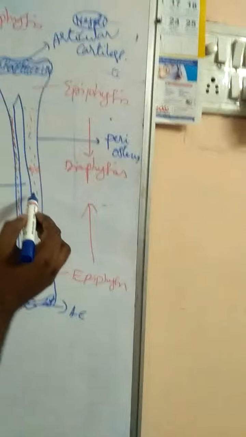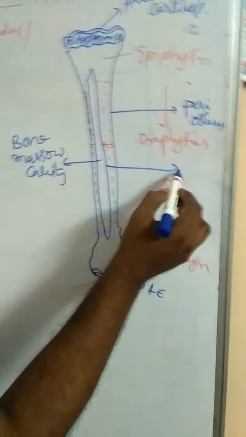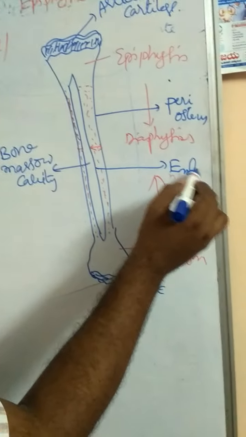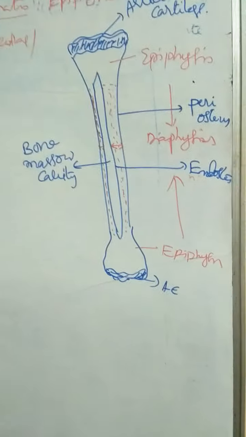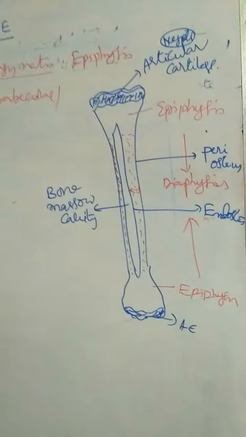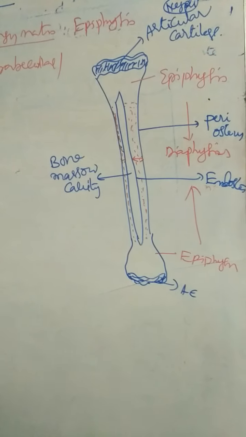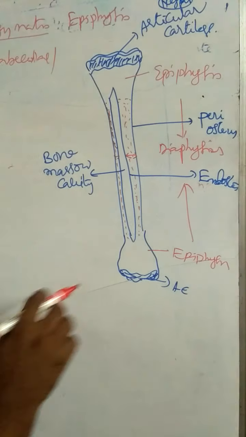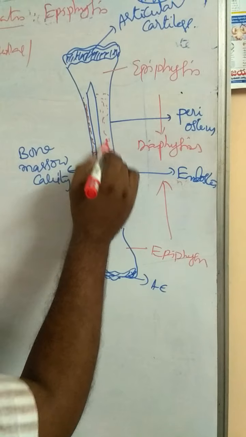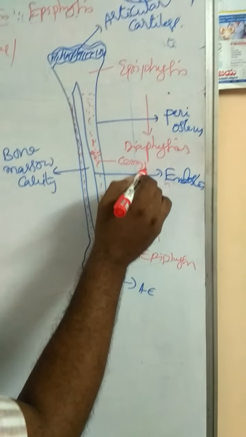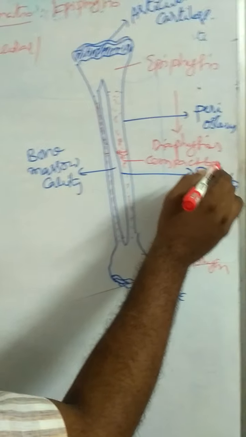Periosteum. This is the innermost layer of the bone. This is endosteum. What are the two layers? Periosteum and endosteum. Between these two layers, this part of the bone is called compact bone.